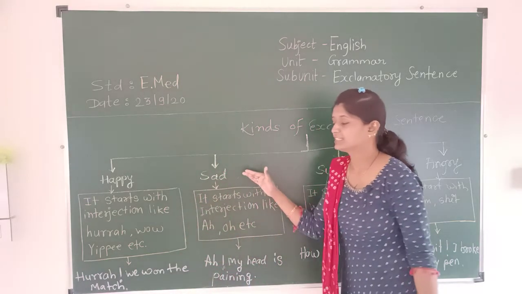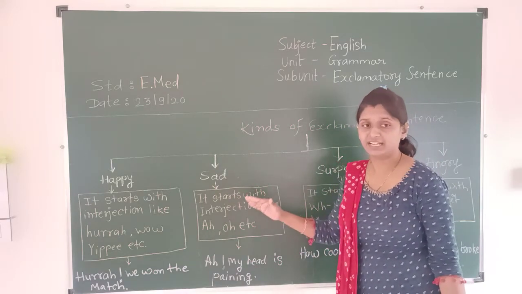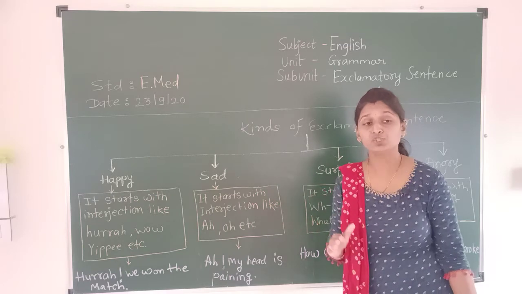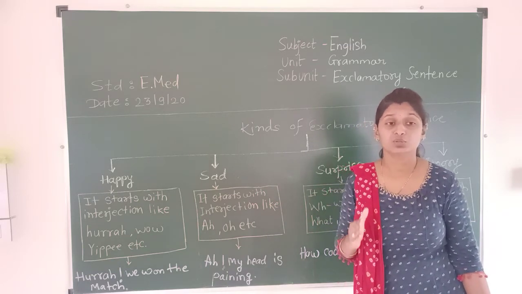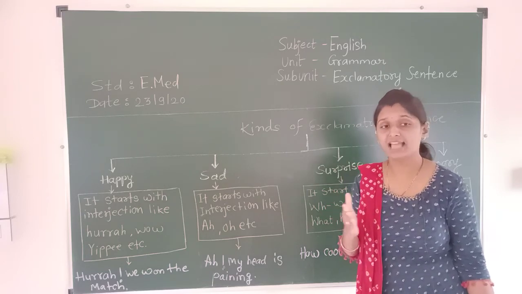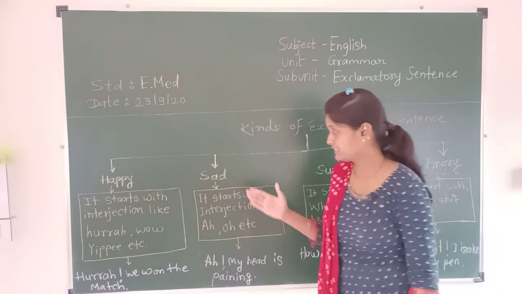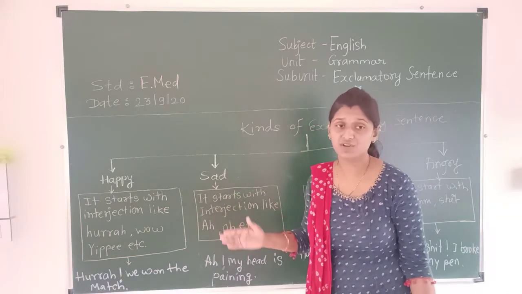Second is the sad sentence. A sad sentence starts with an interjection word which shows the sad feeling. A sad sentence expresses the sad feeling, and it starts with the interjection word.